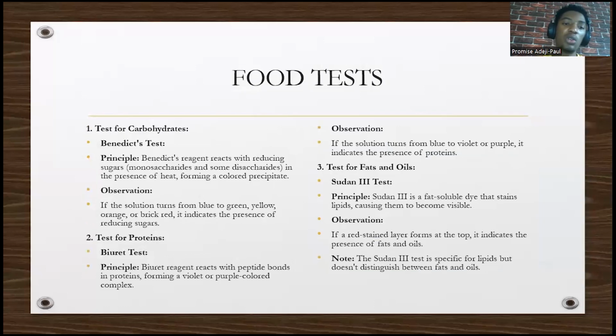So these are food tests. Test for carbohydrate. How do you know that this food contains carbohydrate? How do you know this food contains protein? And how do you know this food contains fat and oil? Please spend your time here because these are very, very common exam questions. Test for carbohydrate: Benedict's test, Biuret test, and Sudan III test. You have to know the principle and the observation.